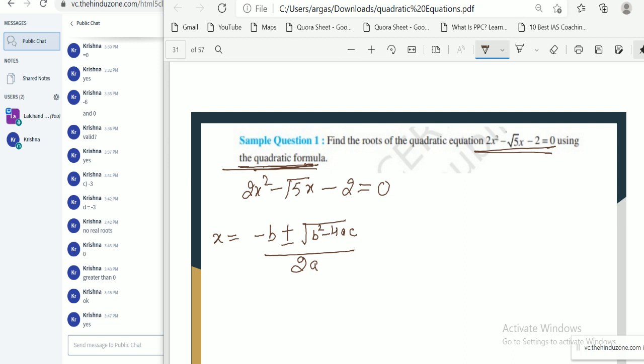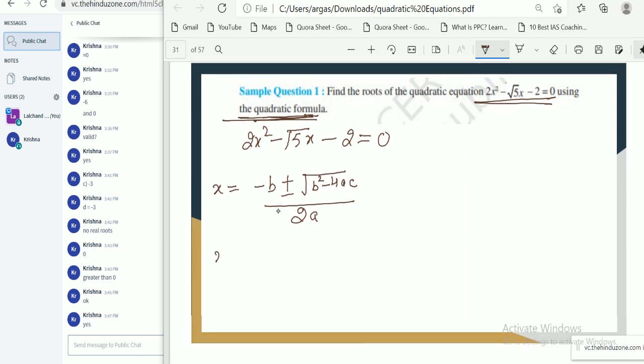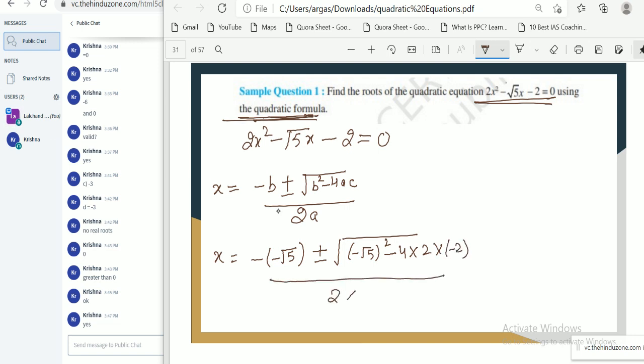Okay, so if we substitute the value x equal to minus b, so minus of minus root 5 plus minus under root b square, minus root 5 square minus 4 into 2, c value is minus 2, divide over 2 into 2. Are you getting up to this? How to substitute value in this formula?